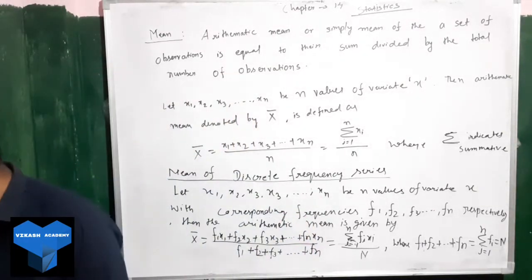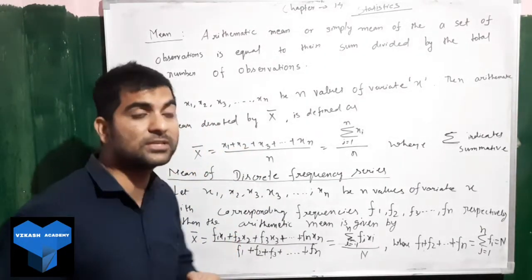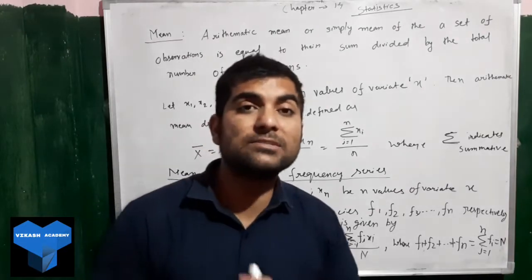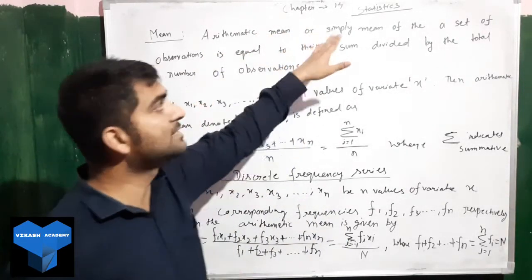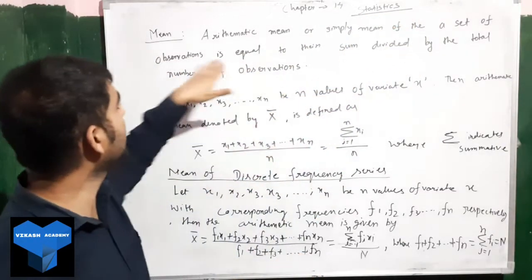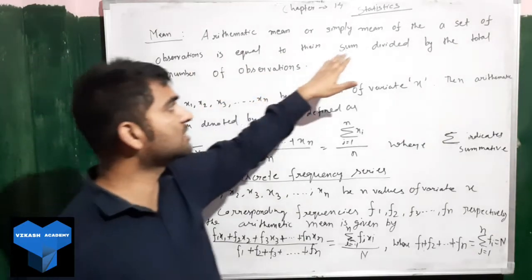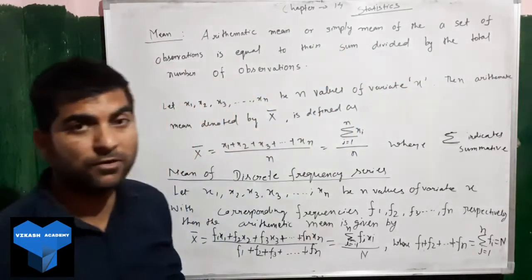So the first way to study the data is with the help of mean. What is mean first? My mean is the arithmetic mean, or simply mean. The mean of a set of observations is equal to their sum divided by the total number of observations.